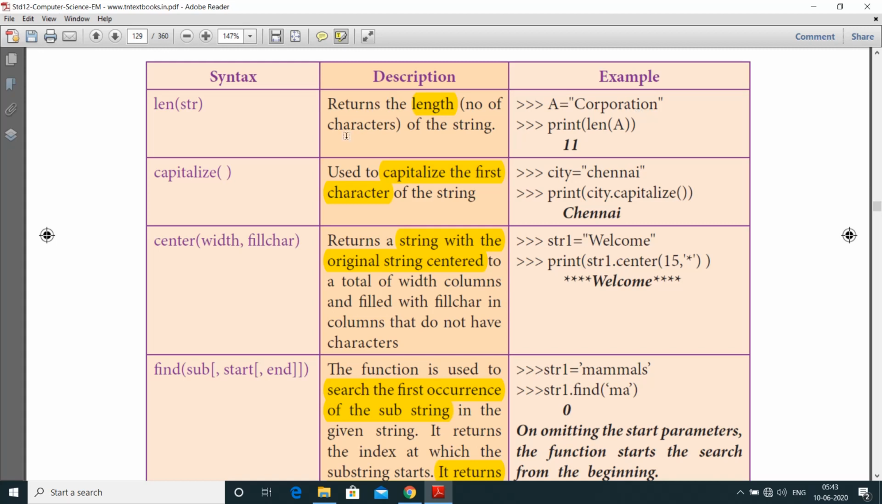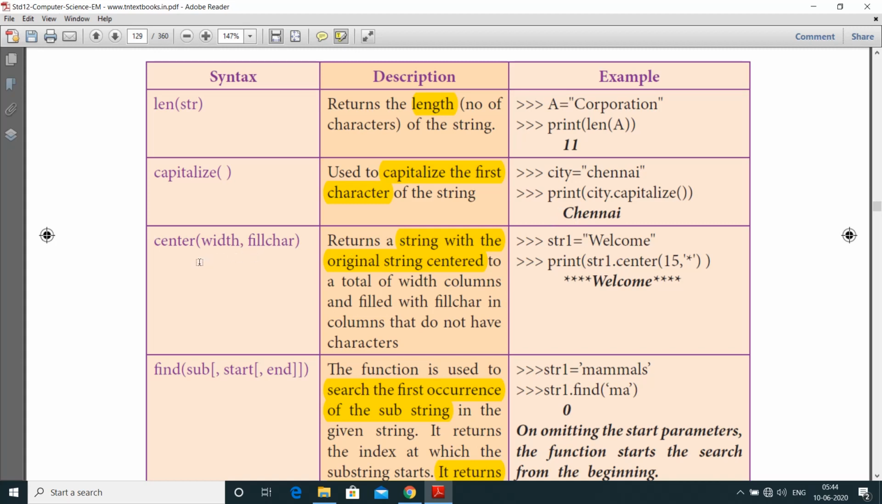Next one is capitalize. It is used to capitalize the first character of the string. Here the string is city equal to Chennai. After applying the capitalize function, it should be printed with the first letter of Chennai capitalized. See Chennai, here the first character will be capitalized.